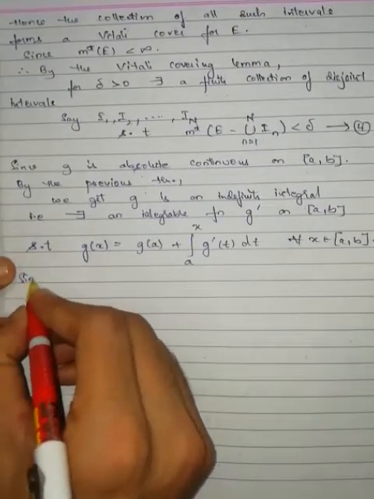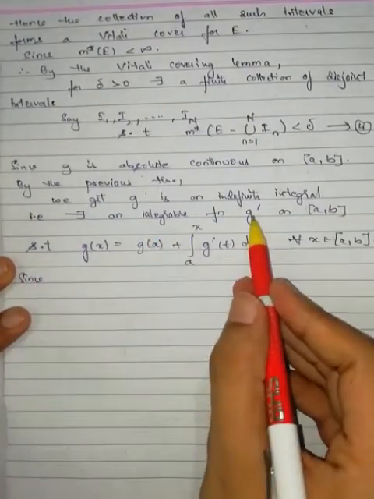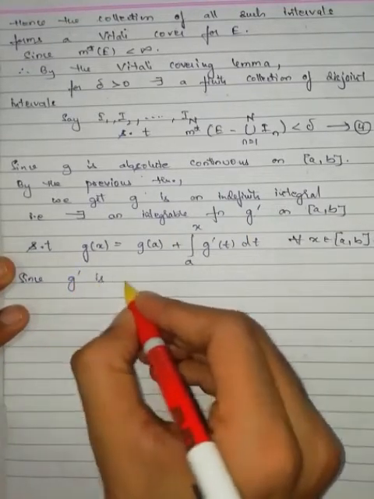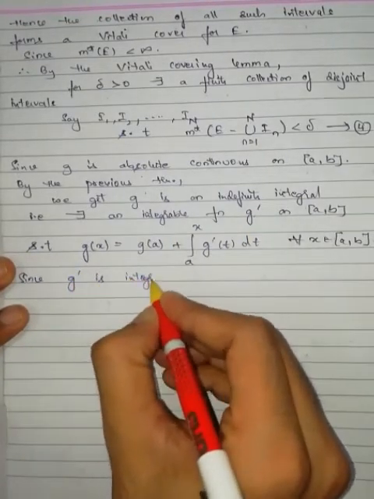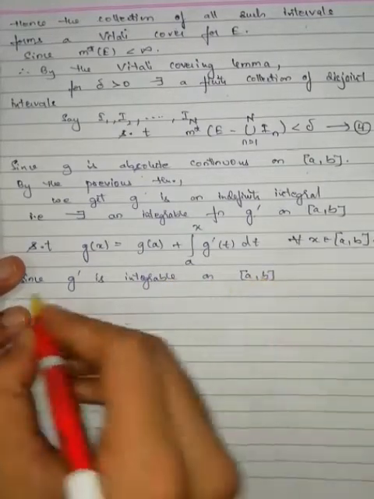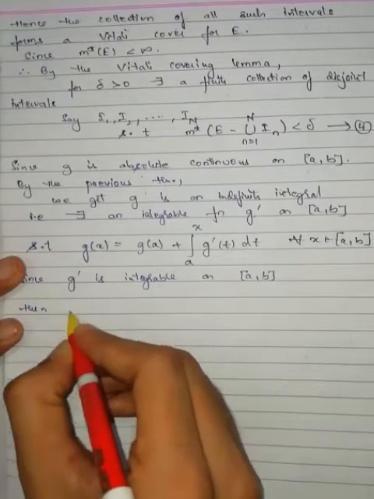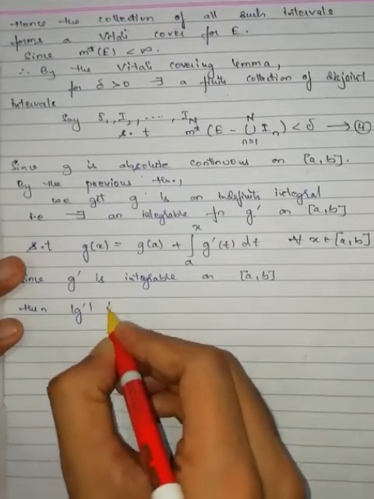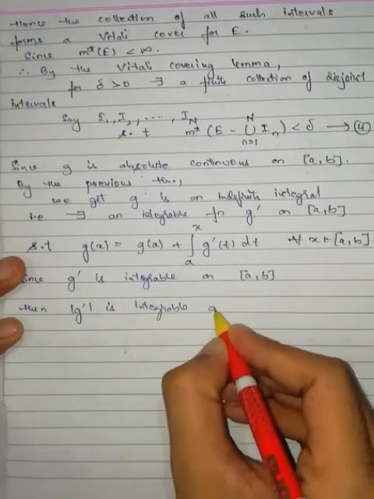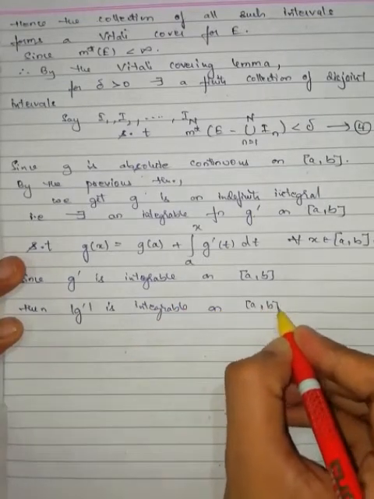Since G' is an integrable function on [a, b], I can say that modulus of G' is also integrable on [a, b].